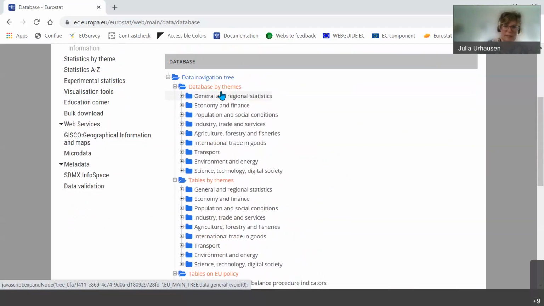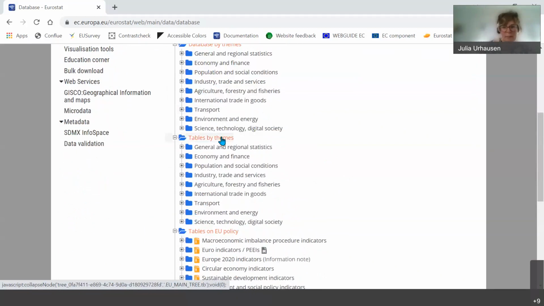So we have what we call the data navigation tree, which is divided into broad topics, which is the database by theme. This is really the core. There you will find the complete data sets with all different dimensions, and you can customize it exactly to your needs. The tables by theme are a bit simpler because usually they don't have more than 3 dimensions. So they are not such multi-dimensional data sets as here. This is the entry point if you just want to browse a bit what we have.